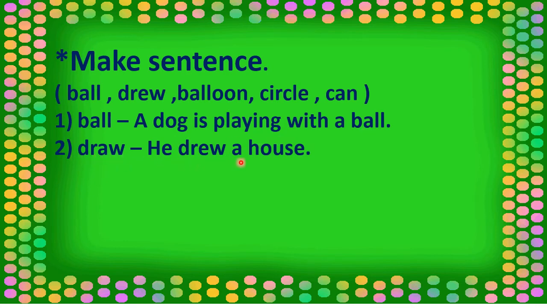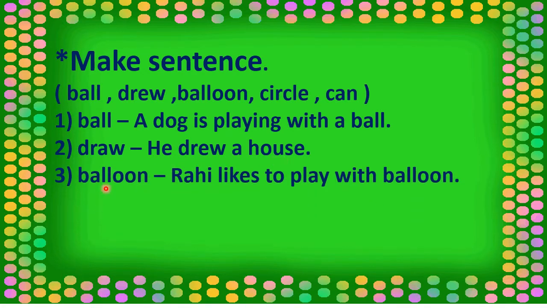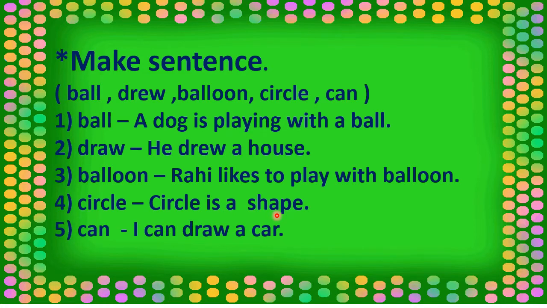He drew a house. Balloon. Rahi likes to play with a balloon. Circle. Circle is a shape. Can. I can draw a car.